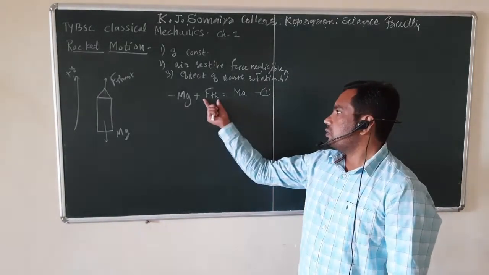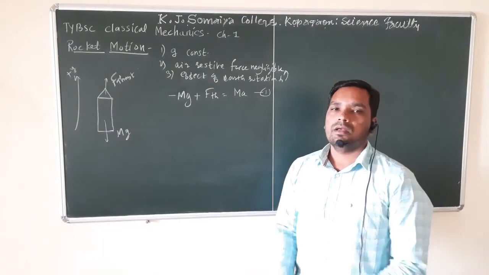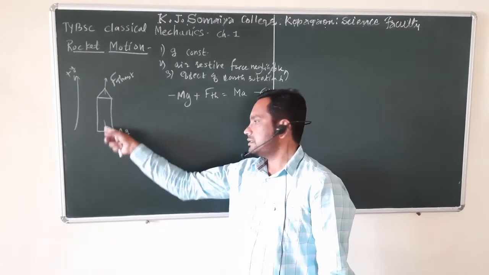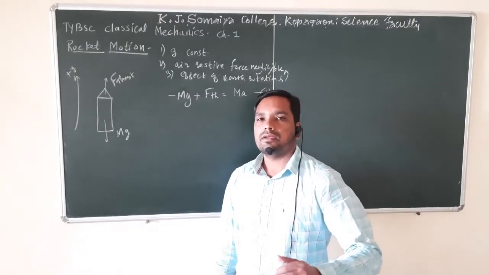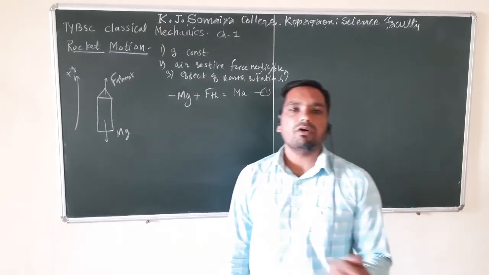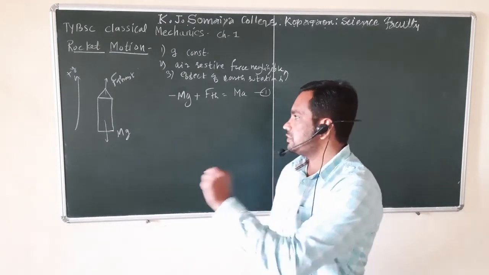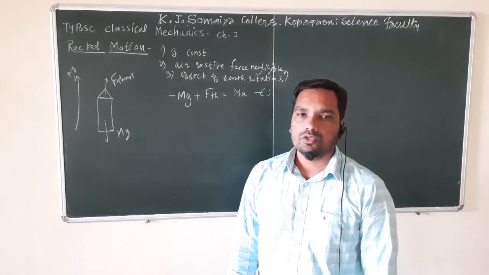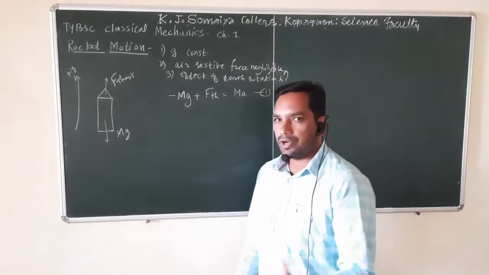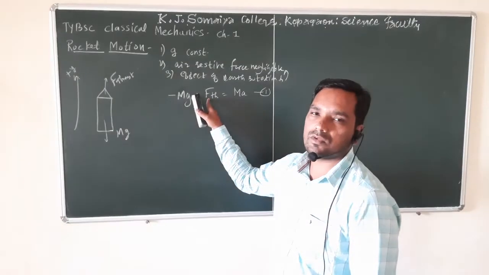Now we don't yet know the nature of that thrust force. Why did this thrust force come into play? Because the ejected gases are giving that force. That force is produced by burning of fuel or burning of gases. So we have to find the equation for that. For finding the equation for thrust force, we are going to consider the law of conservation of momentum.